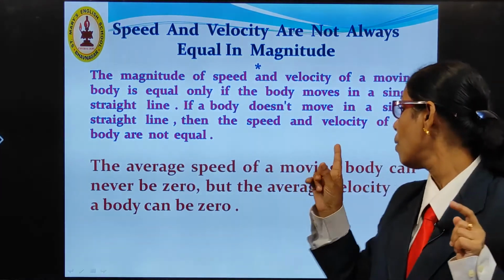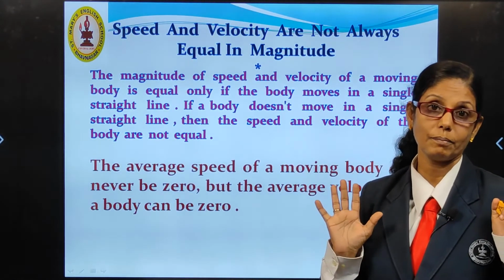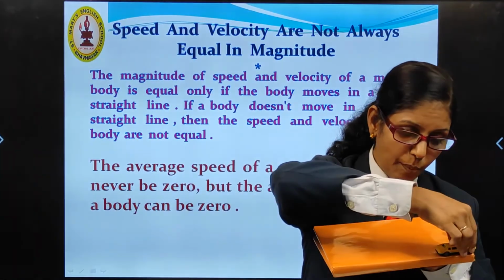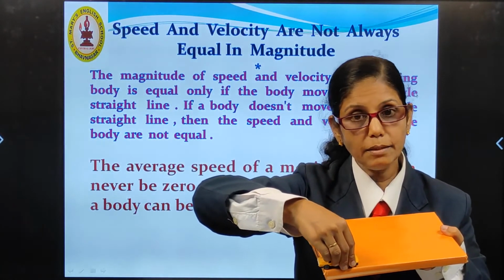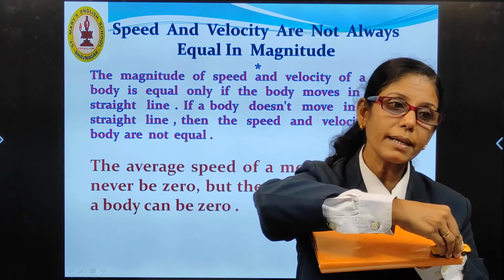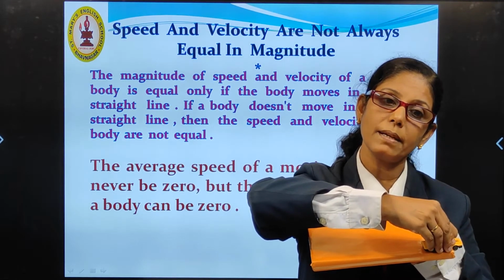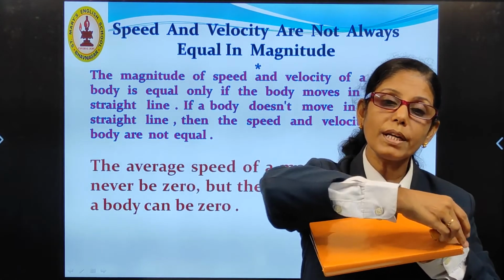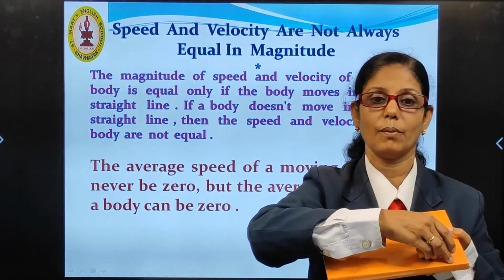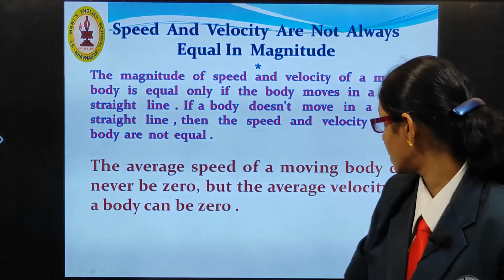So, the average speed of the body can never be 0. But come to our situation: the body is moving in this direction at 10 meter per second. Again it takes a U-turn and moves like this. Its velocity is minus 10 meter per second. So, what is the average velocity? Average velocity becomes 0. Sometimes even average velocity can become negative also.